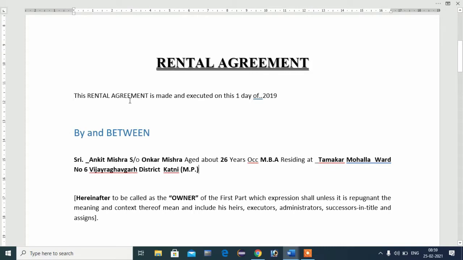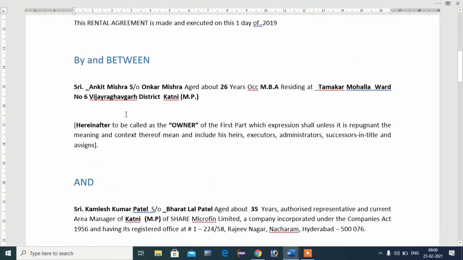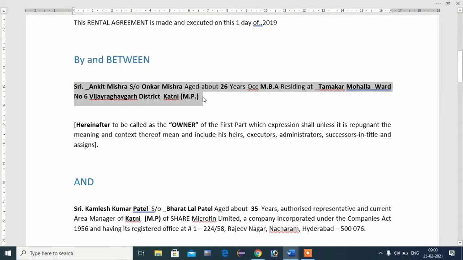Here you will write that this rental agreement is made and executed on this first day of 2019. You can write your date according to yourself. When you sign this agreement, that day you will write here. After this you will write by and between. First you will write the owner name, owner address, owner occupation, owner age.